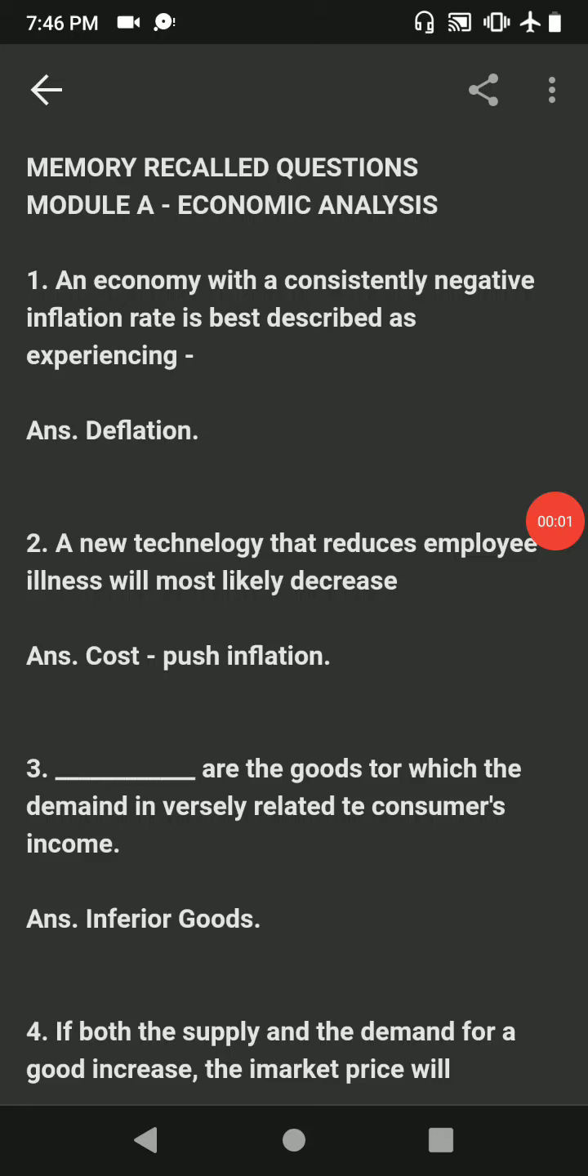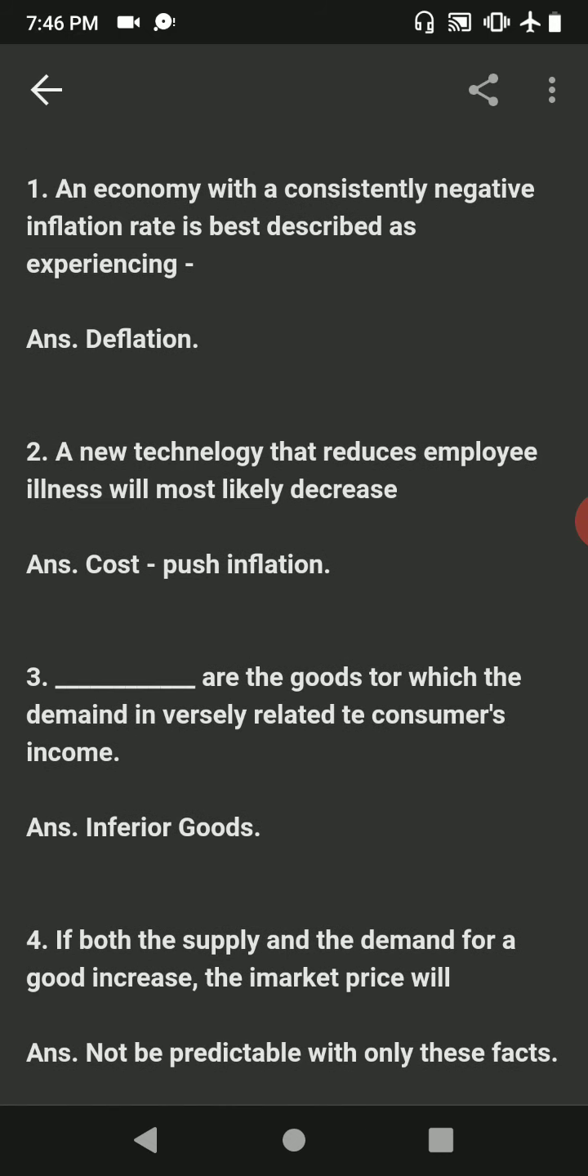Dear Banker friends, everyone knows that passing CAIIB is very difficult and only one can pass who has command over the concepts and a strong base of subject matter. Hence, in this video, we try to ease the difficulty level of paper number 1, Advanced Bank Management. Let's begin with Module A, Economic Analysis.